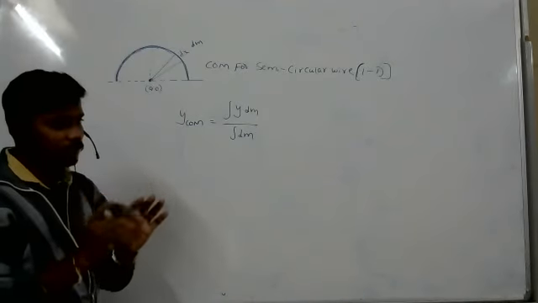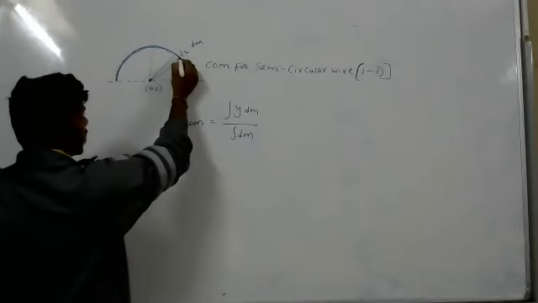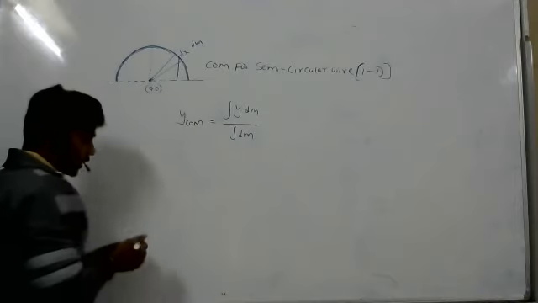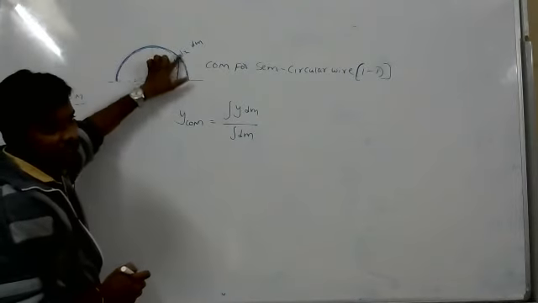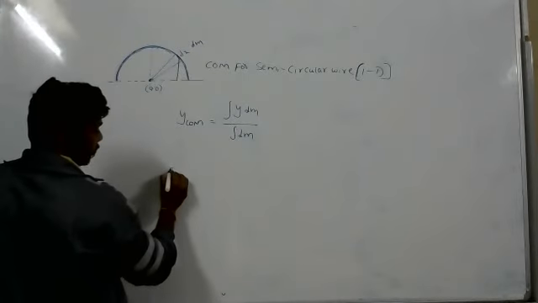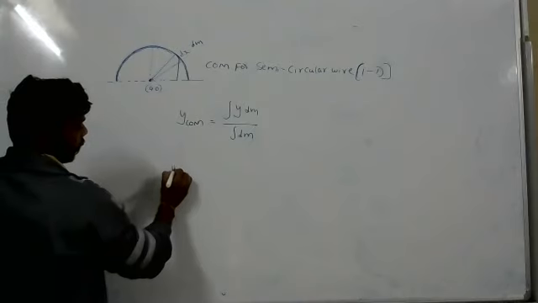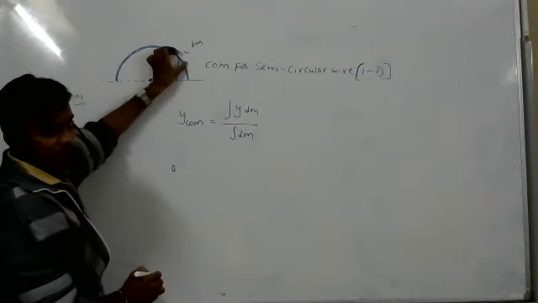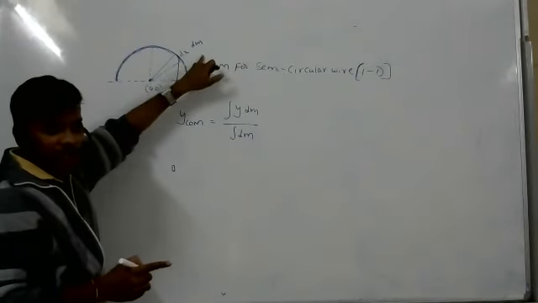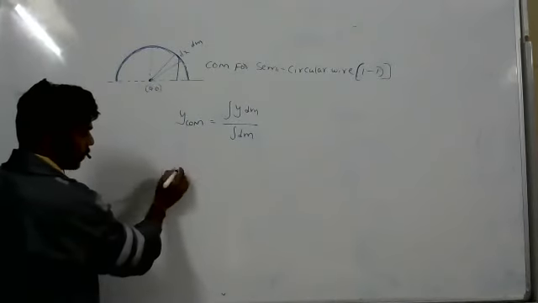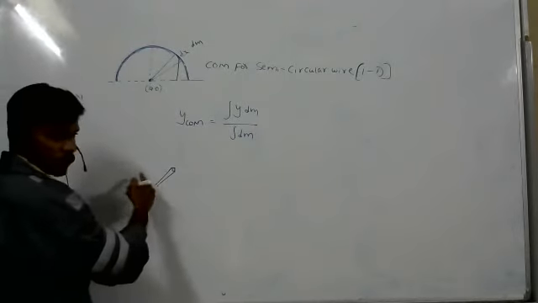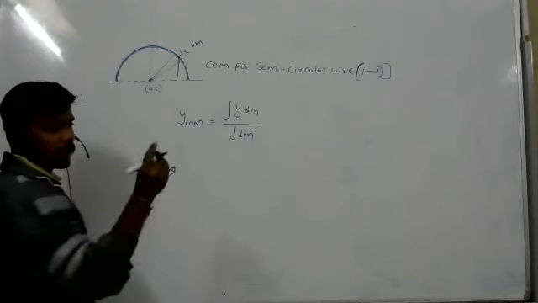Now look at this. For this body, where will the center of mass be? The distance of this very small particle is not big, very, very small. But to show the diagram, I have drawn it big. It is a very small amount of mass you are considering. In the dx element you are taking, dm mass is there. That's why I drew it big. It is a very small mass.